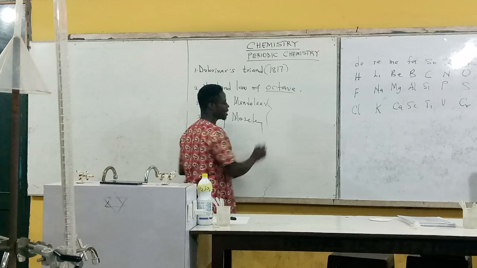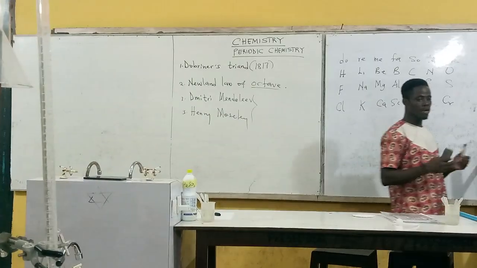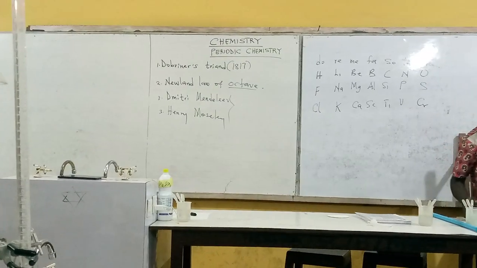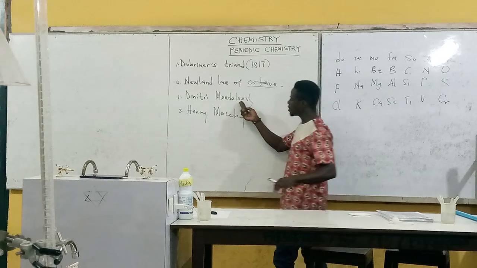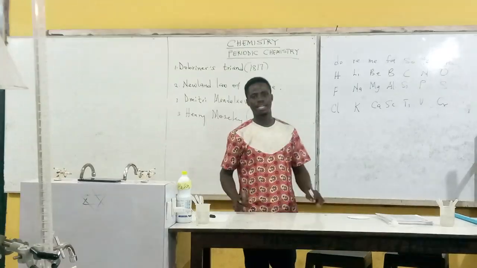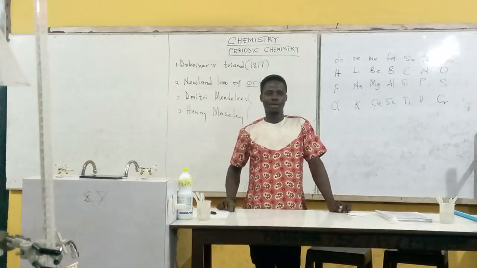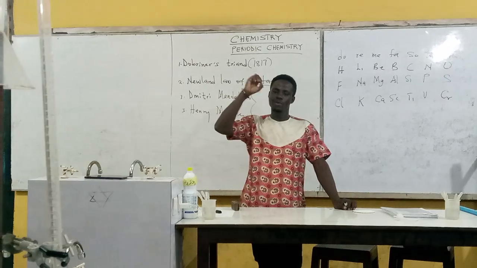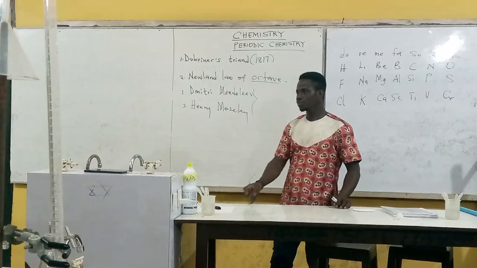These two scientists brought about what we call the modern periodic table. This man started grouping elements in groups and in periods. So we call him the father of the periodic table. He was able to group these elements into groups and periods.